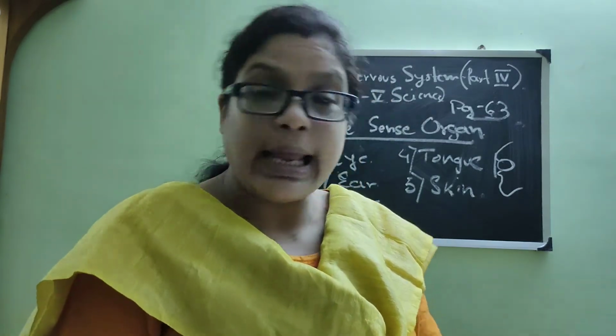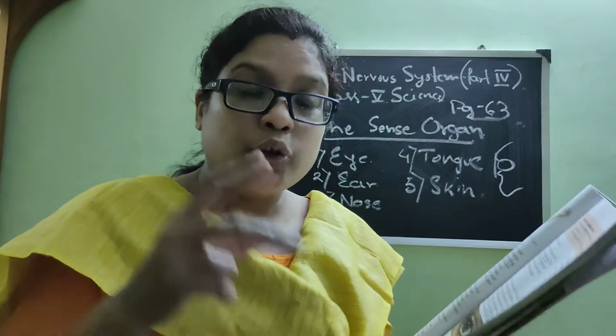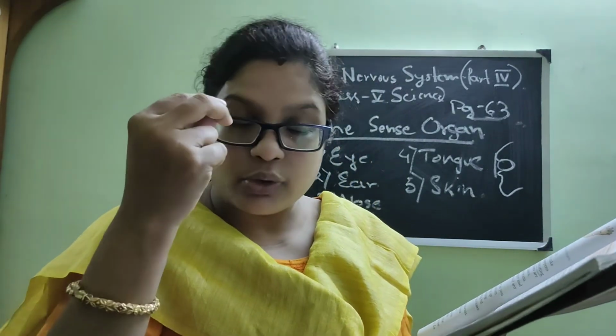Behind the pupil is the lens, and the lens helps the light to enter inside to the retina, and thus we can see the object with the help of the retina. Images of the object are thus formed on the retina. Now at the back of the pupil you can see the retina in this green color. This is the retina.